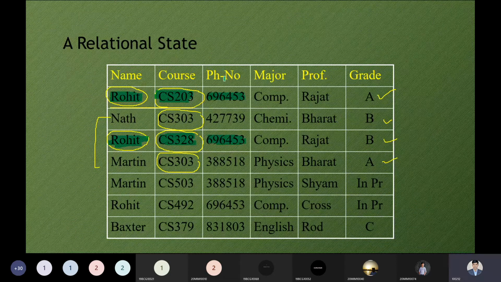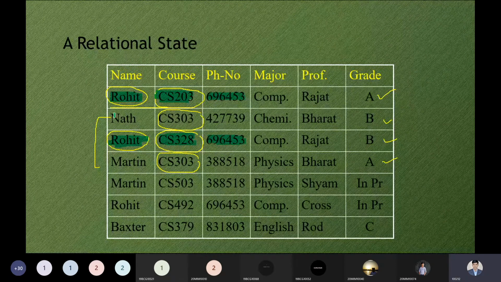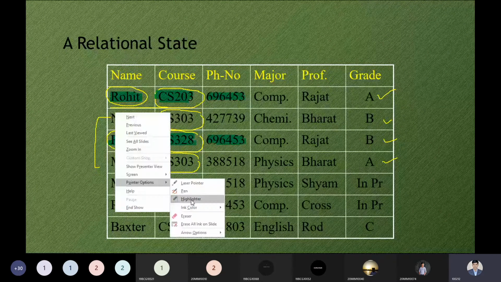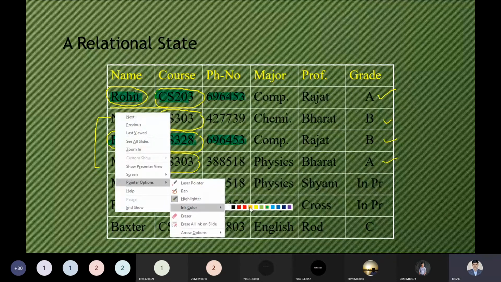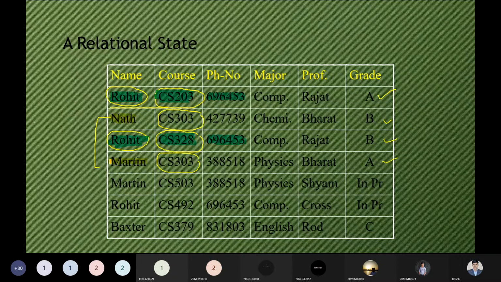But in the case of this point, we have Nath and Martin, who are different, but they are also opting for the same course.